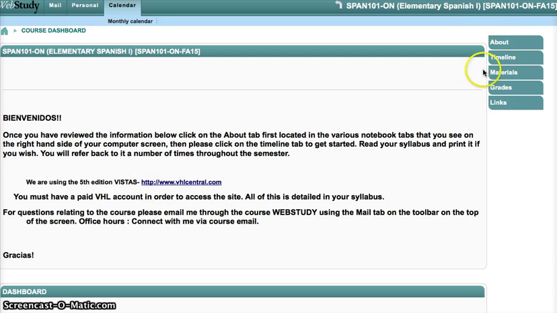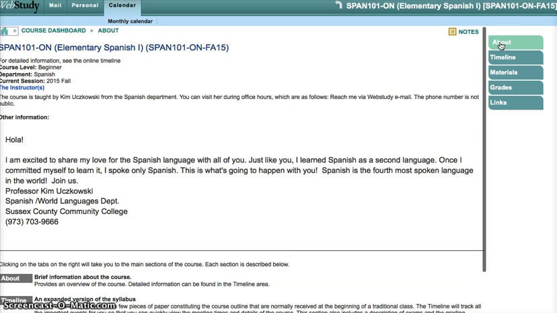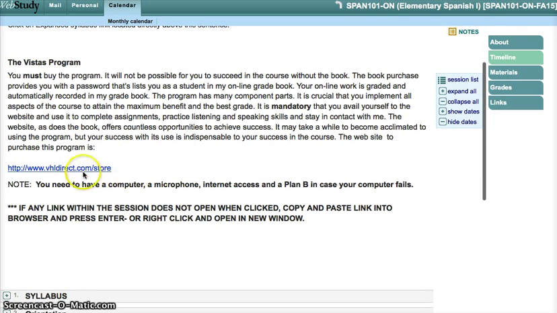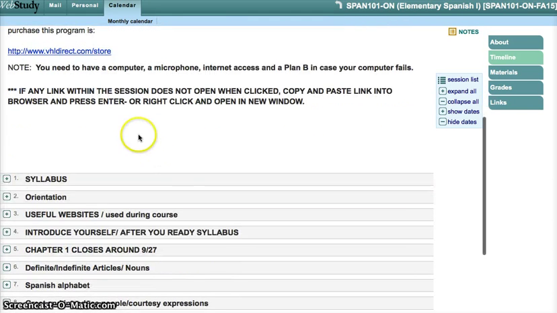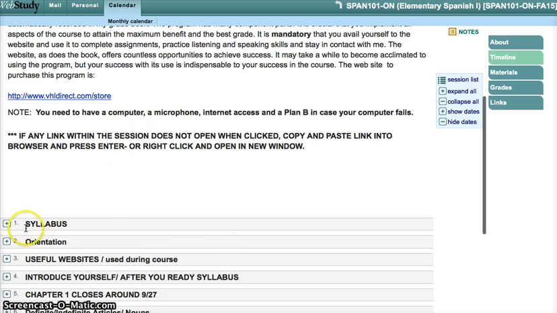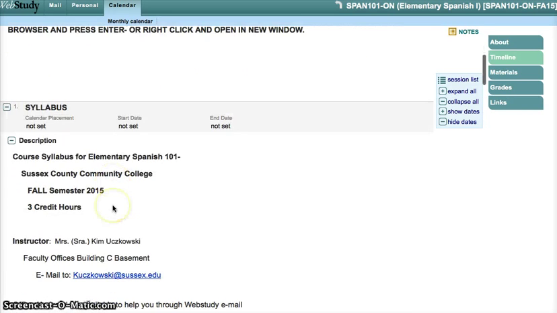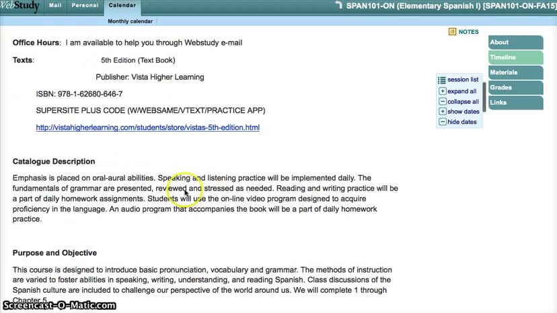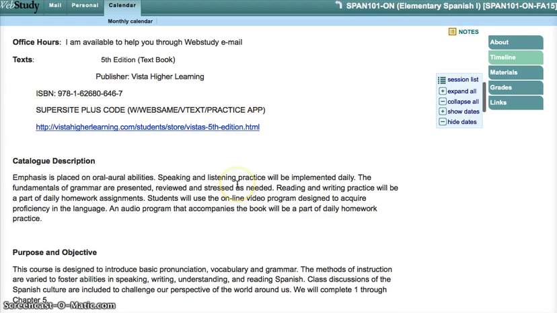Now, if you scroll right over here to the About, you click on that. It tells you a little introduction here. Go to the timeline, and in the timeline, you will see another introduction here. This link is, I think, outdated. I'm going to change it. Keep on going down. It still talks about how we're using the 5th edition. Your syllabus is right in here. And that is the code to click on or copy and paste into another web browser. And it's SuperSite plus code WebSan vText practice app.